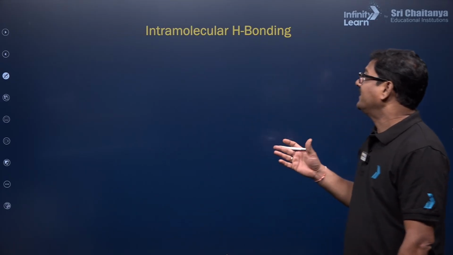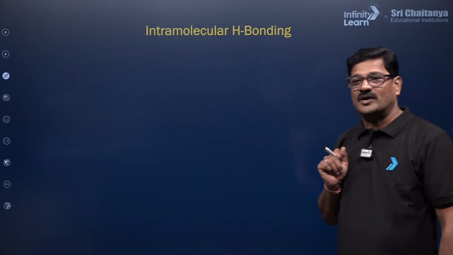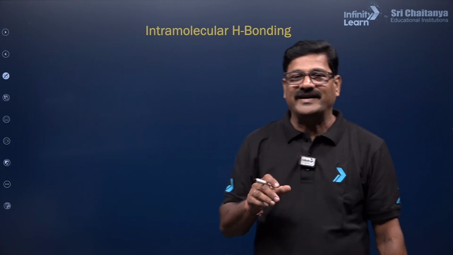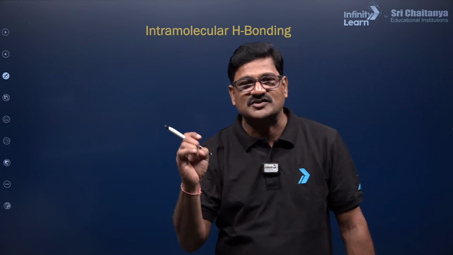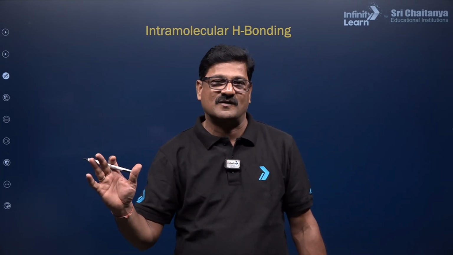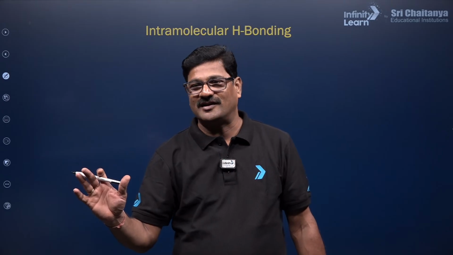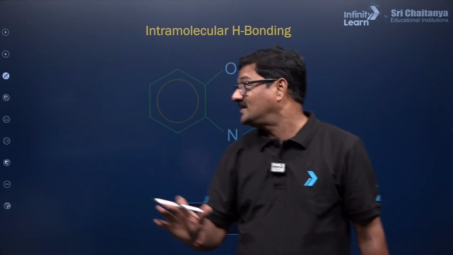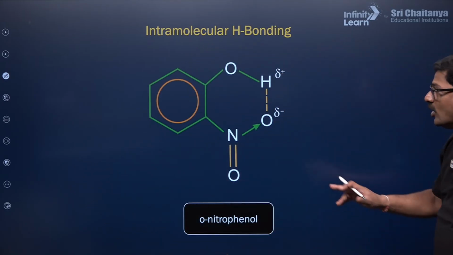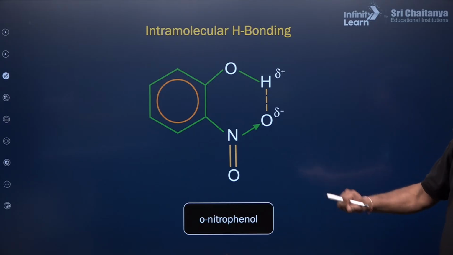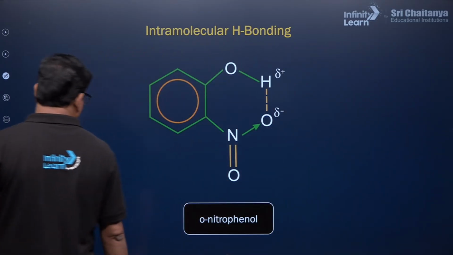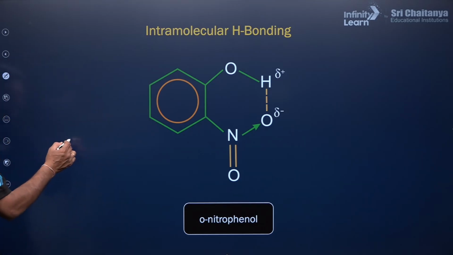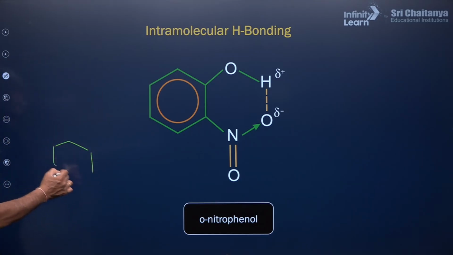Okay, let's see intramolecular hydrogen bonding. What is the meaning of intramolecular hydrogen bonding? The hydrogen bonding that takes place within the molecule is called intramolecular hydrogen bonding. You can see it in orthonitrophenol. I will tell you how to draw this structure. This is your benzene.